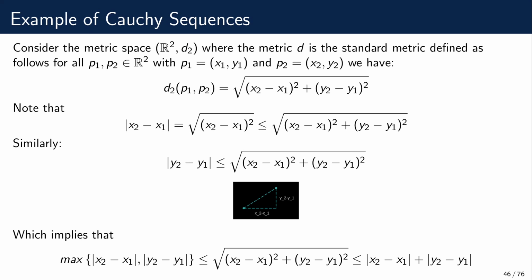So now let us see a few generalizations of Cauchy sequences. For example, let us see how a Cauchy sequence would look in the plane. Suppose that we have the plane, and we have the standard distance function for measuring distance between points. Basically, this is the Euclidean distance. So if this point is (x1, y1), and this point is (x2, y2), then the length of this side would be the absolute value of x2 minus x1. The way I drew it assumes that x2 is bigger than x1 and y2 is bigger than y1, but the absolute values here can cover all the cases, right?